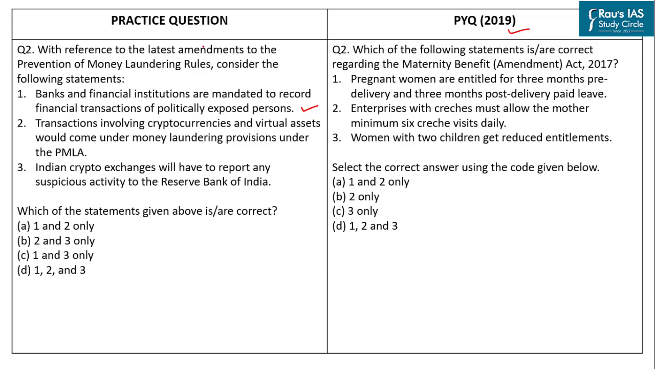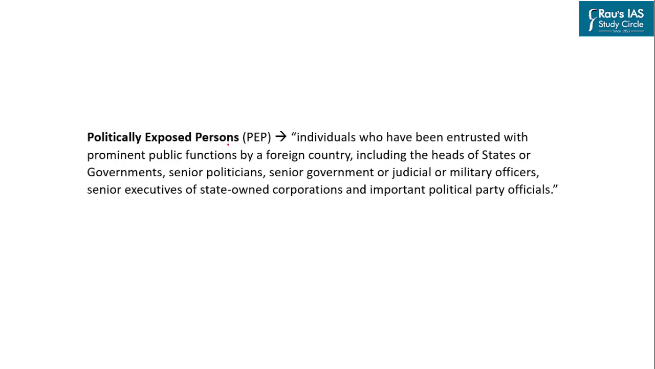So under the latest amendments to the PMLA rules, government has mandated banks and financial institutions to record financial transactions of politically exposed persons. For that matter, politically exposed persons are defined as individuals who have been entrusted with prominent public functions by a foreign country. They can include the heads of state or governments, senior politicians, senior government or judicial or military officers, senior executives of state-owned corporations, and important political party officials.